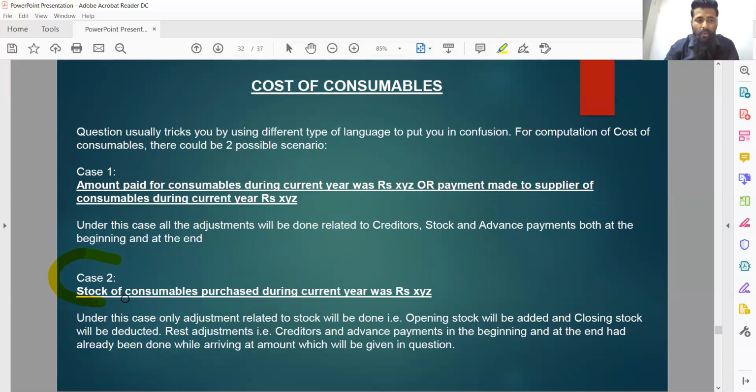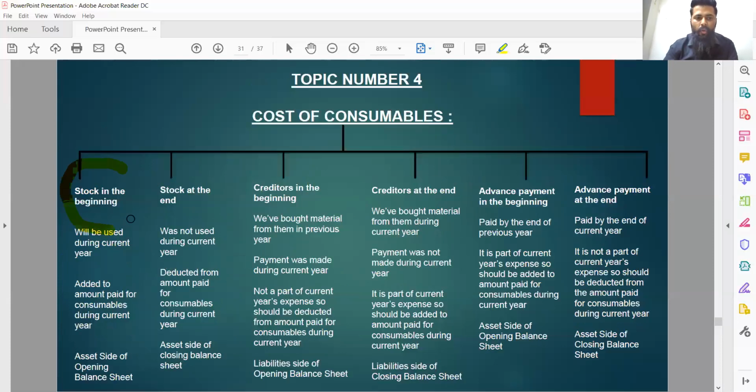But in case number two, where the amount has been specifically mentioned for consumables purchased during the year, only the adjustments pertaining to opening and closing stock will be done, and adjustments pertaining to creditors or advance payments should be straight away ignored, because those figures had already been taken into consideration while arriving at this particular amount. Pay attention. In case number two, you are supposed to make adjustments for opening stock and closing stock only.